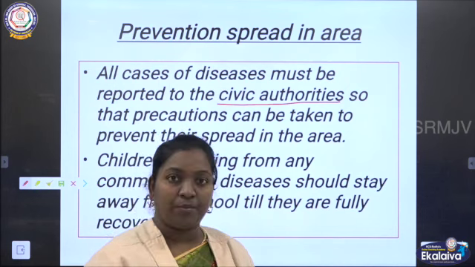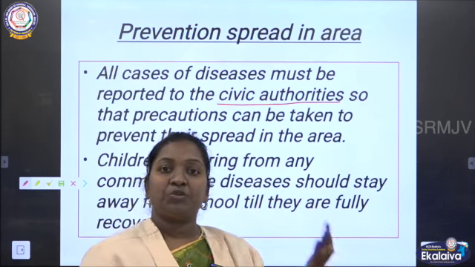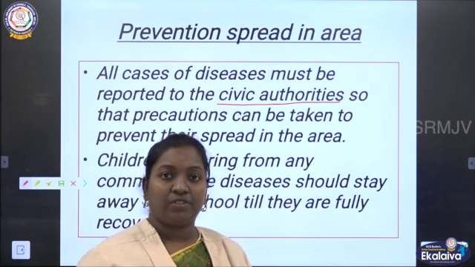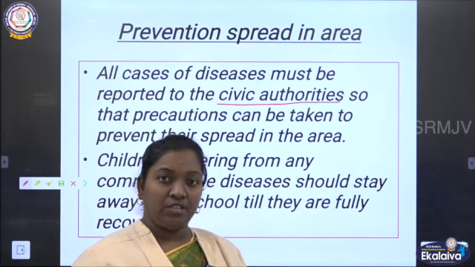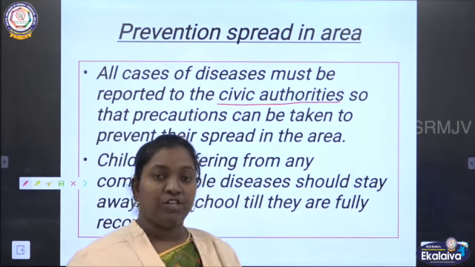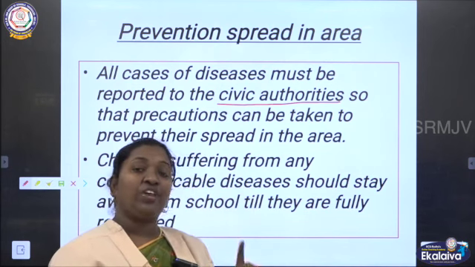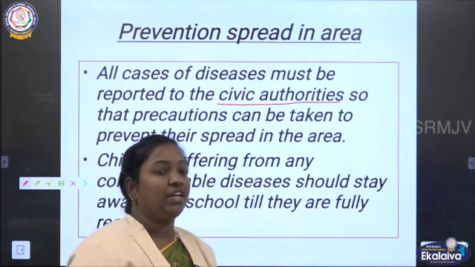We have to inform them, this is a disease I am having. It is dangerous when transmitting to others. So like this, we have to pass some information to the concerned officers, so that they will take the necessary step to avoid spreading the diseases to their particular area. So we should give information about the diseases. This is a way we can prevent the disease from transmitting to other areas.